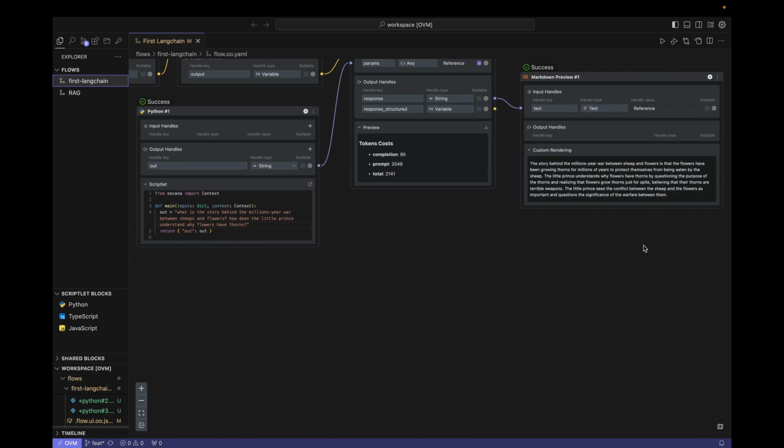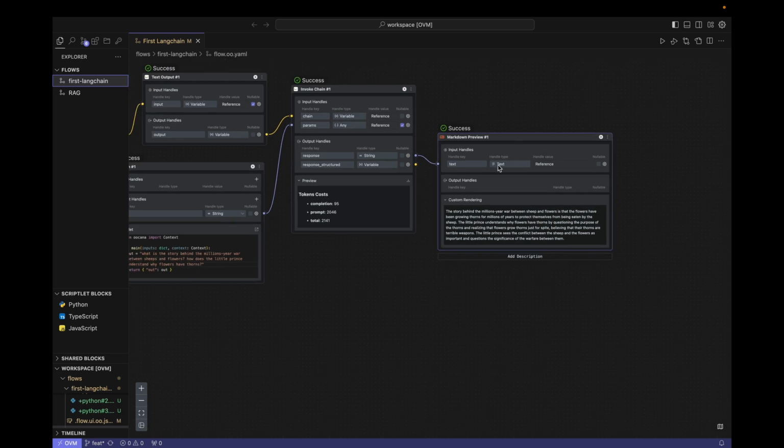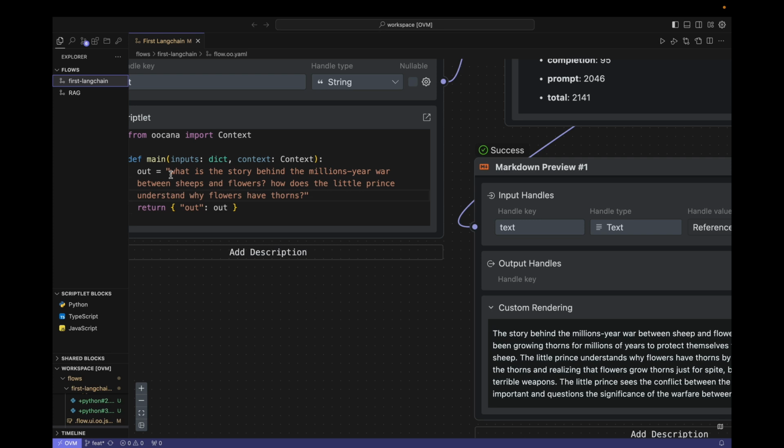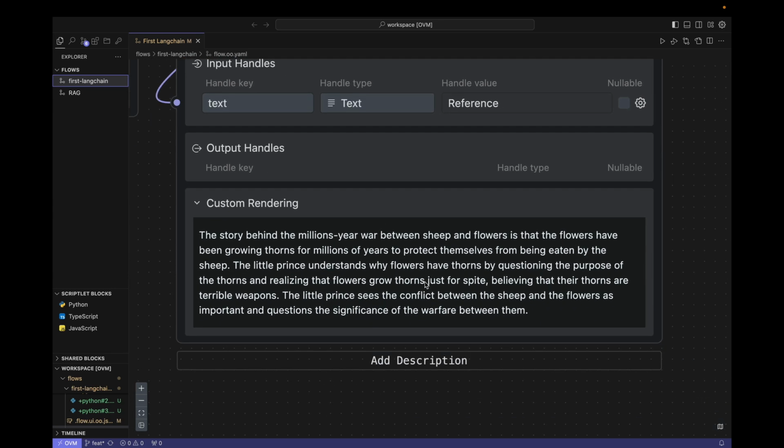After running, this is the answer returned by the LLM. Let's put them side by side as in the previous video. This is the question I asked: What is the story behind the millions-year war between sheep and flowers? How does the little prince understand why flowers have thorns? This is the answer given by the LLM. The story behind the millions-year war between sheep and flowers is that the flowers have been growing thorns for millions of years to protect themselves from being eaten by the sheep.